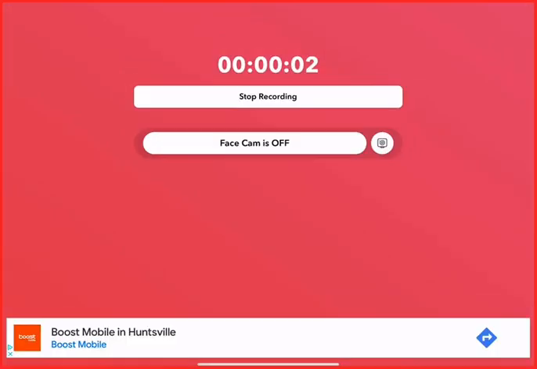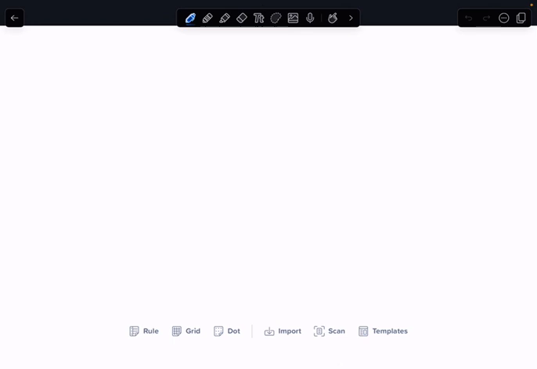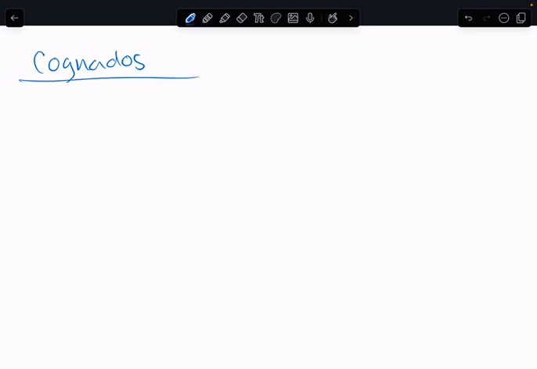All right, guys. So now we're going to start on the second part of chapter 1. This next part talks about cognates. Cognates, or cognados, are words in English and in Spanish that look alike and mean the same thing. So you have something like cruel, you would pronounce it cruel, and it means the same thing. And there's a list of them listed in the book.